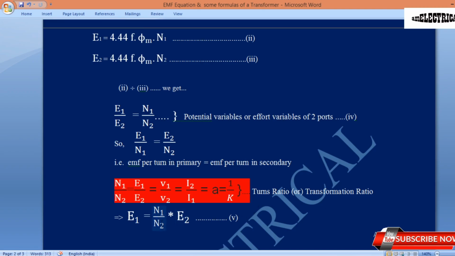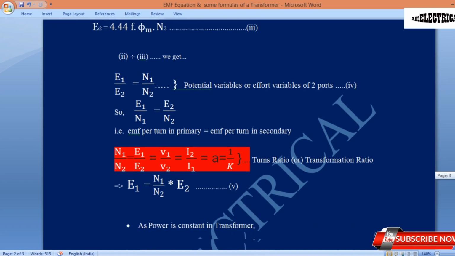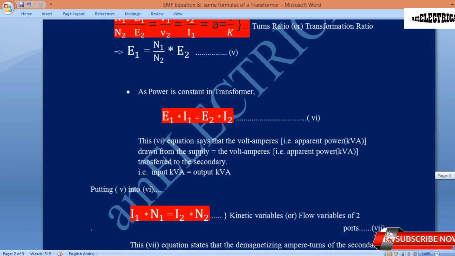This N1 by N2 is called the turn ratio, and E1 by E2 is called the induced voltage ratio. The turn ratio or the induced voltage ratio is called the transformation ratio. So E1 will be equal to N1 divided by N2 multiplied by E2. Is it clear? This is equation number 5.